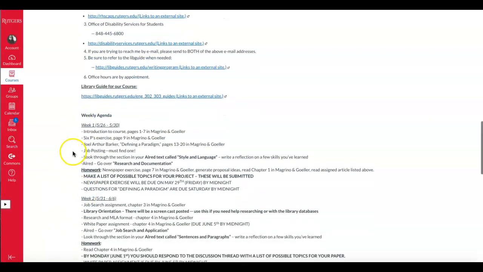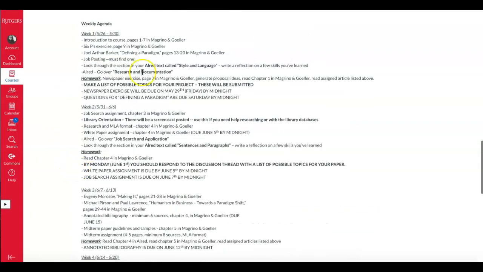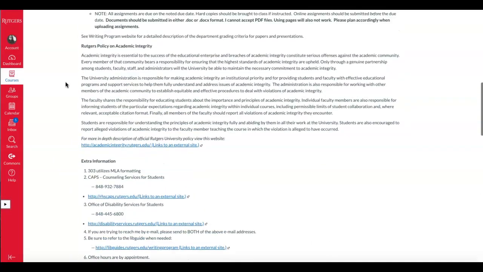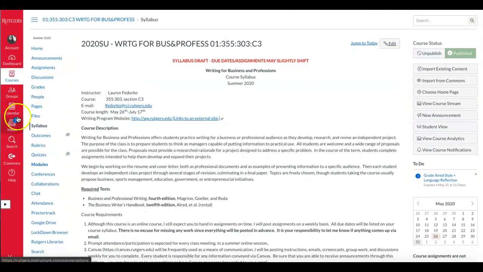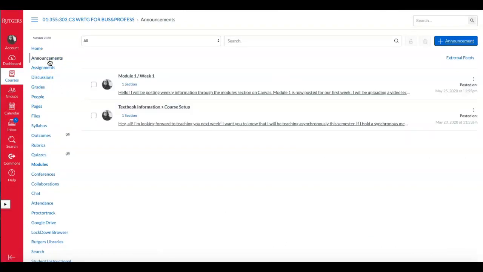And then there's the weekly agenda, and you can see how a lot of these little dates in here I'm still thinking about, but you can look at week 1 and know that it's the way it should be. So going off of that, if you click on announcements, this is how I try to stay in touch with you to the best of my ability and let you know of anything important that's posted or anything that you need to be focusing on for the week. So please make sure that you're checking those.